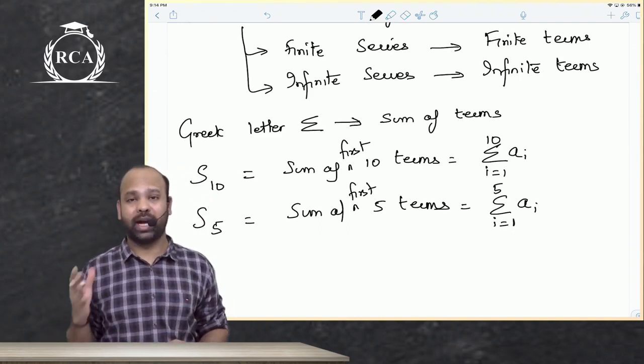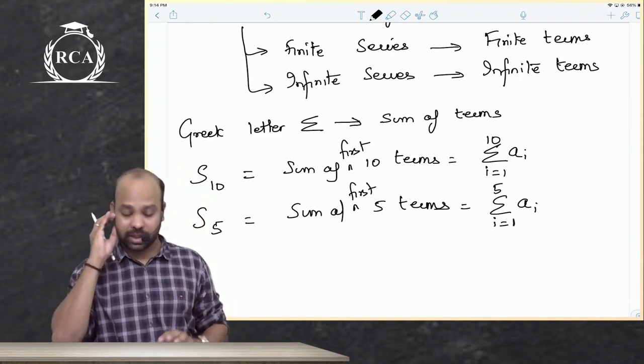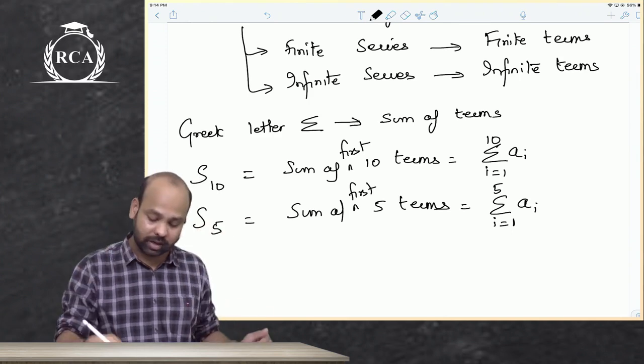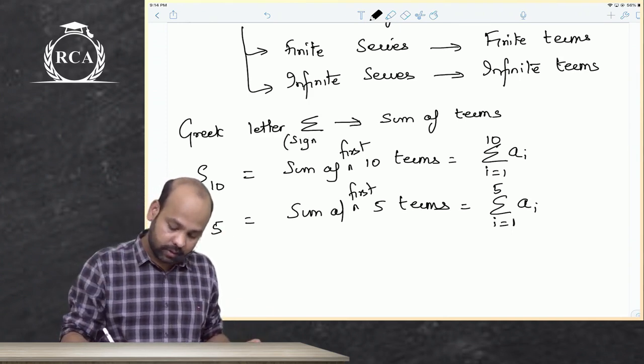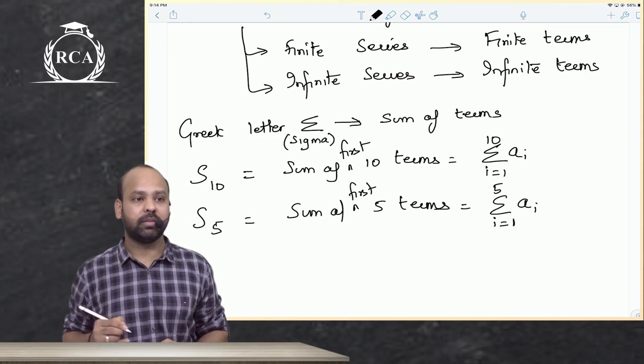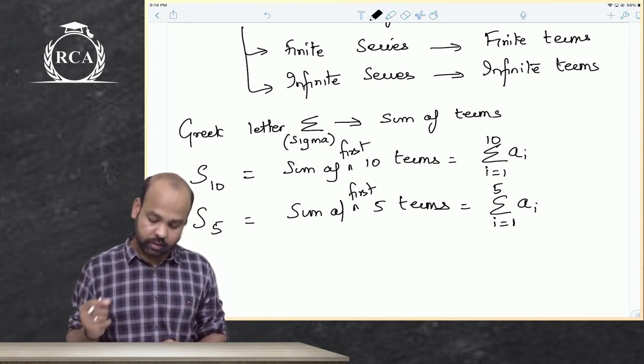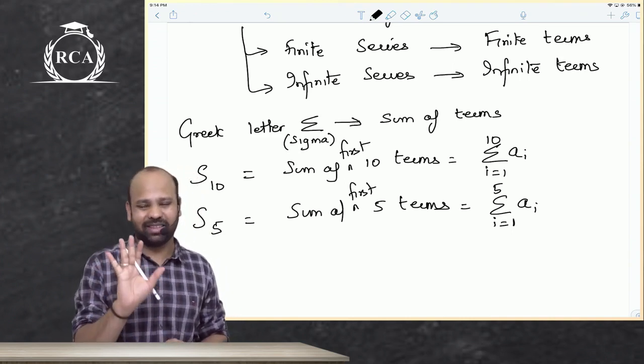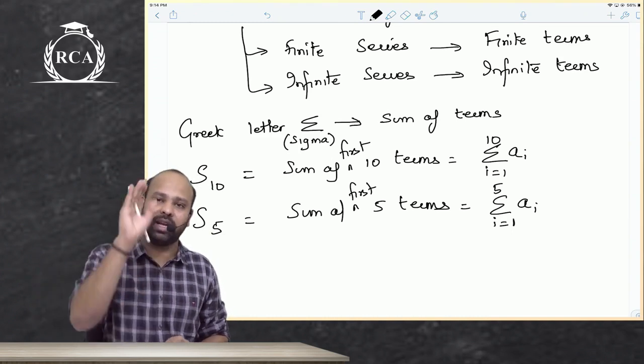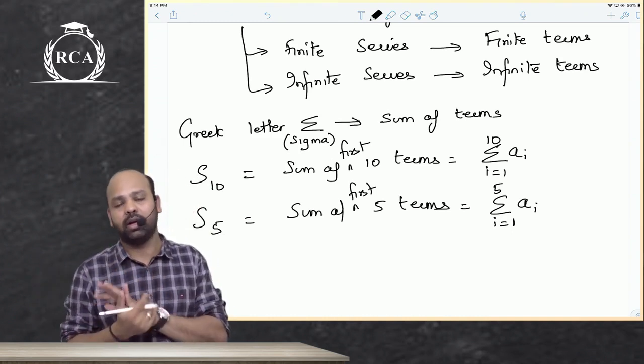I'm supposed to add first term, second term, third term. That's the Greek letter sigma. This is called sigma as such, guys. Sigma, the Greek letter, is the sum of terms. So when I write S10, S5, S8, S9, S20, S30, I write it using sigma like this.